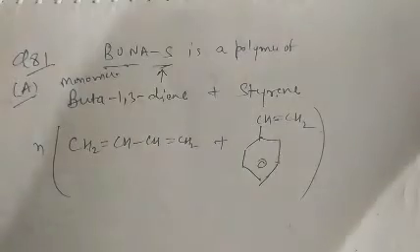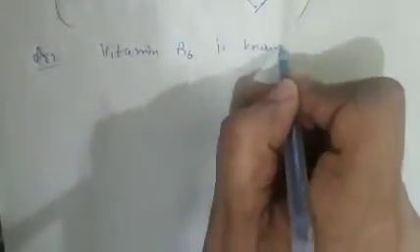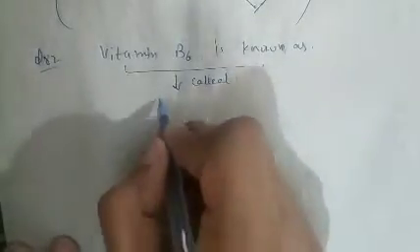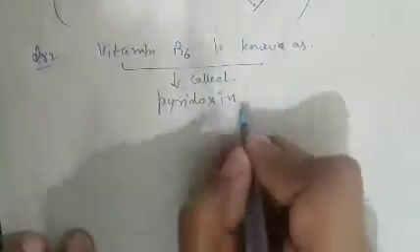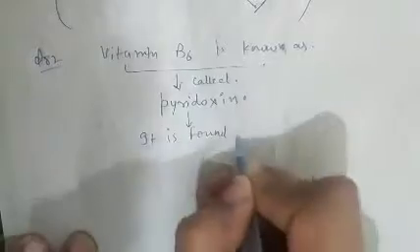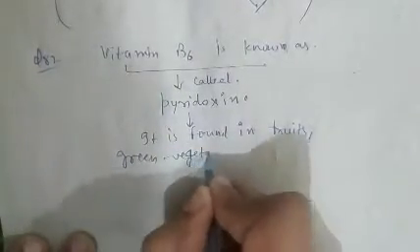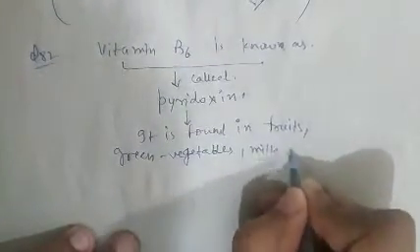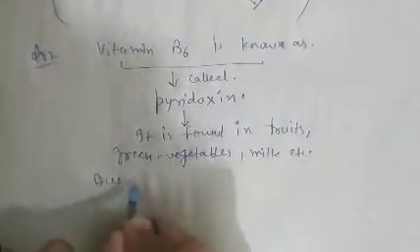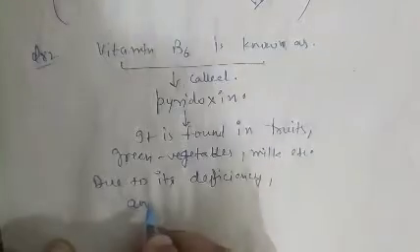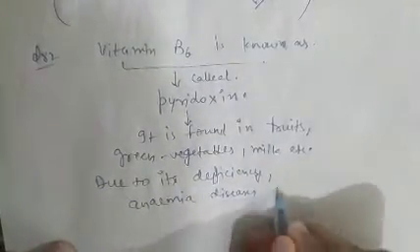See question number 82. Vitamin B6 is known as what? As we know, vitamin B6 is called pyridoxine, and it is found in fruits, green vegetables, milk, etc. Due to deficiency of B6, anemia is caused.